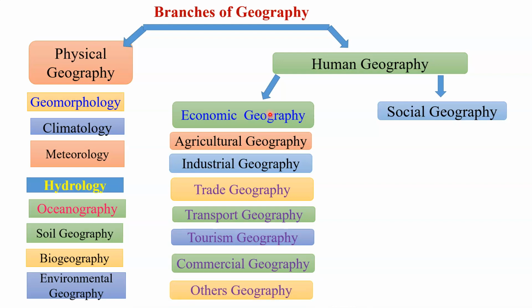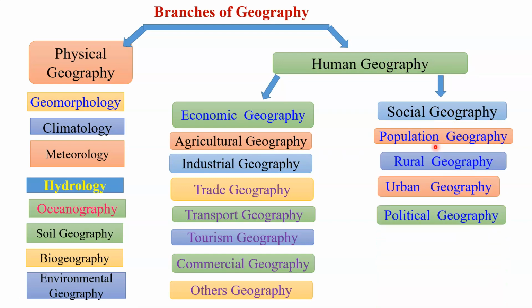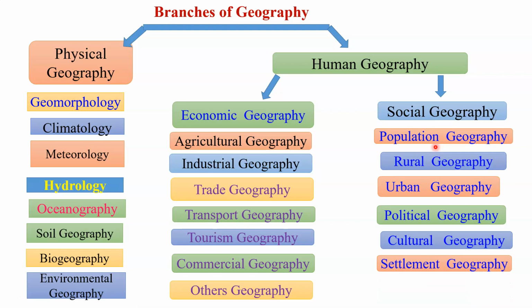It may be related to the marketing geography or maybe the specific branch that are related to the single economic activity of the human being. Whereas social geography is also divided into the various sub branches. The important branch of social geography is population geography. Then we have the rural geography, urban geography, political geography, cultural geography, settlement geography, and other various branches. But today we are going to discuss mainly about the economic geography.